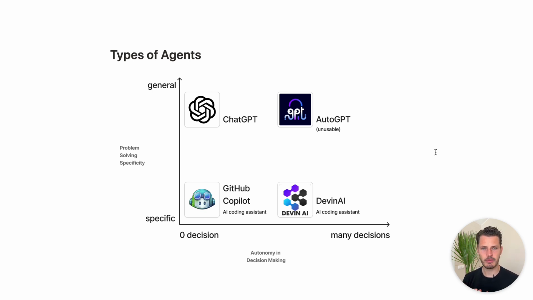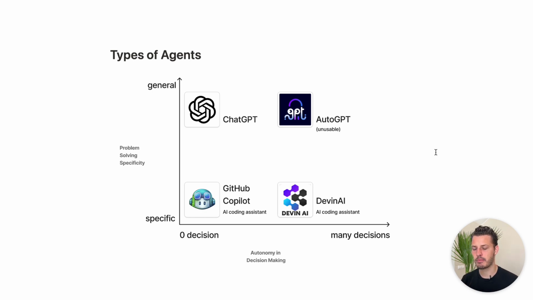ChatGPT, you can ask it basically anything, but it cannot make any decisions at all. I mean, I think ChatGPT makes at least one decision because it has to decide based on the prompt, do I use Bing search? Do I respond directly? Or do I use the code interpreter? And this is basically one decision it has to make every time you ask it something. This is why it's very general, but also not very autonomous. And yeah, so the x-axis is about autonomy. How many decisions can an agent make autonomously?